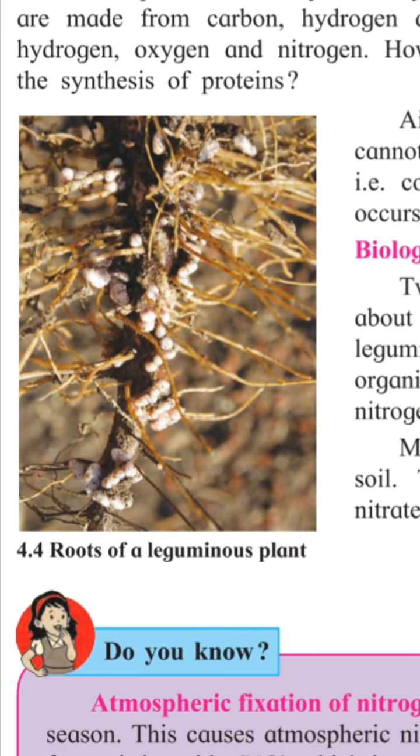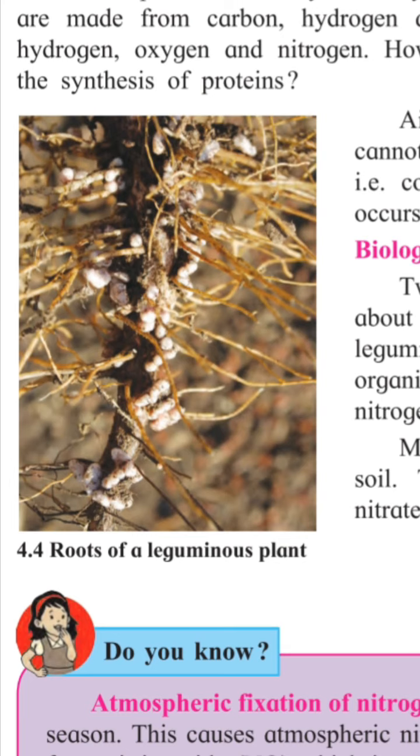These microorganisms absorb atmospheric nitrogen and convert it into nitrate, a compound. Microorganisms like Azotobacter are present in soil. They also convert atmospheric nitrogen into nitrates.